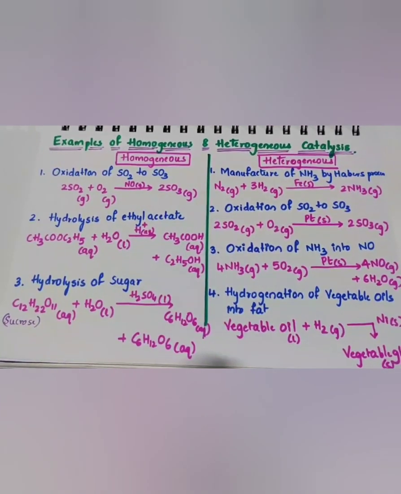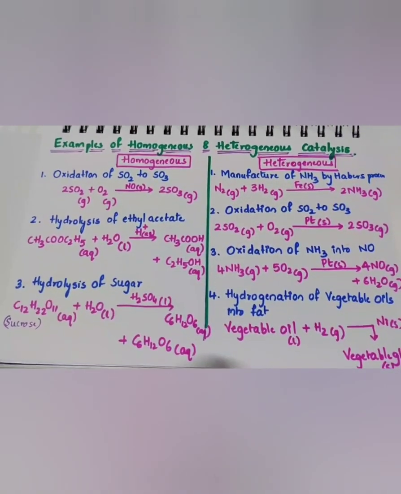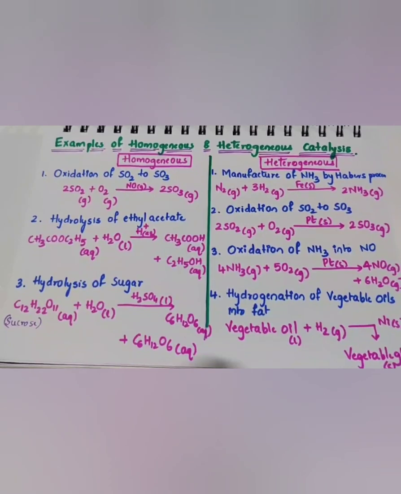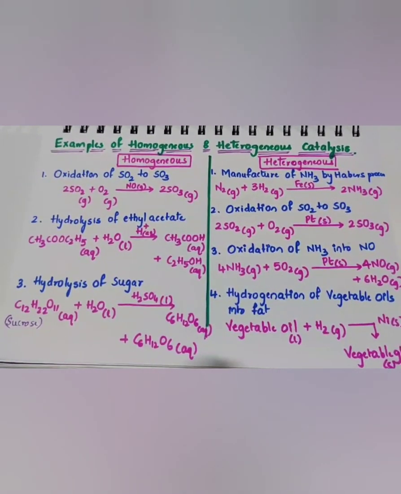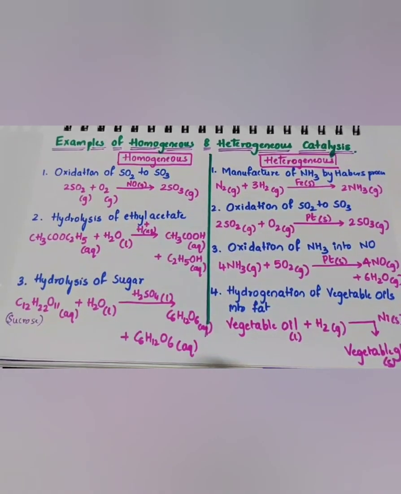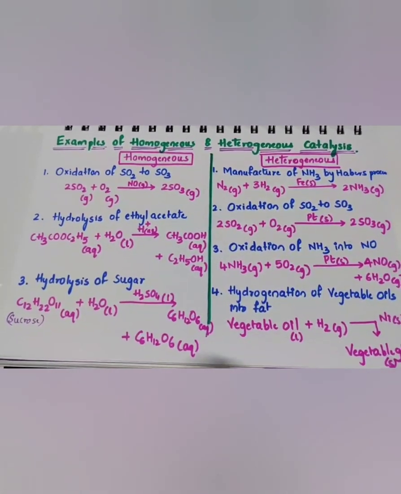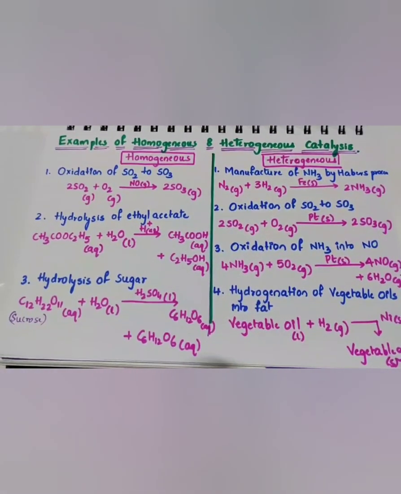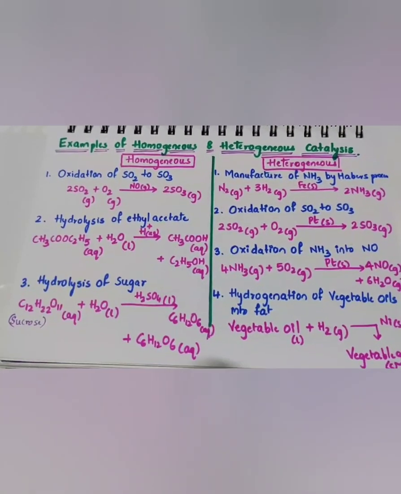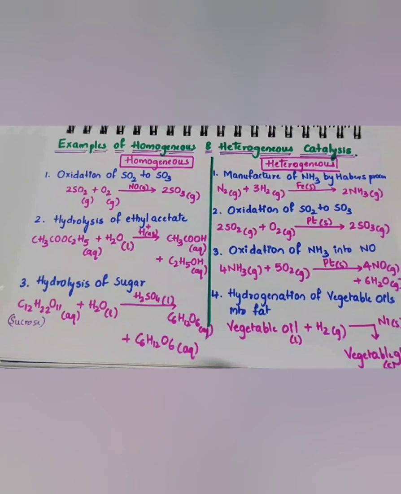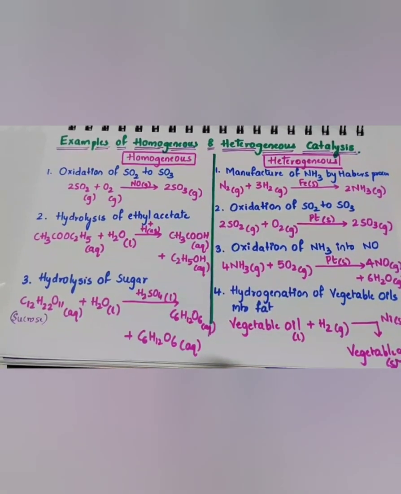Oxidation of ammonia into nitric oxide. This process we call Ostwald's process. It takes place in the presence of platinum gauze: 4NH3 plus 5O2. Ammonia and oxygen are in gaseous state, platinum is solid. So it is heterogeneous. Hydrogenation of vegetable oils into fat, that is vanaspati.